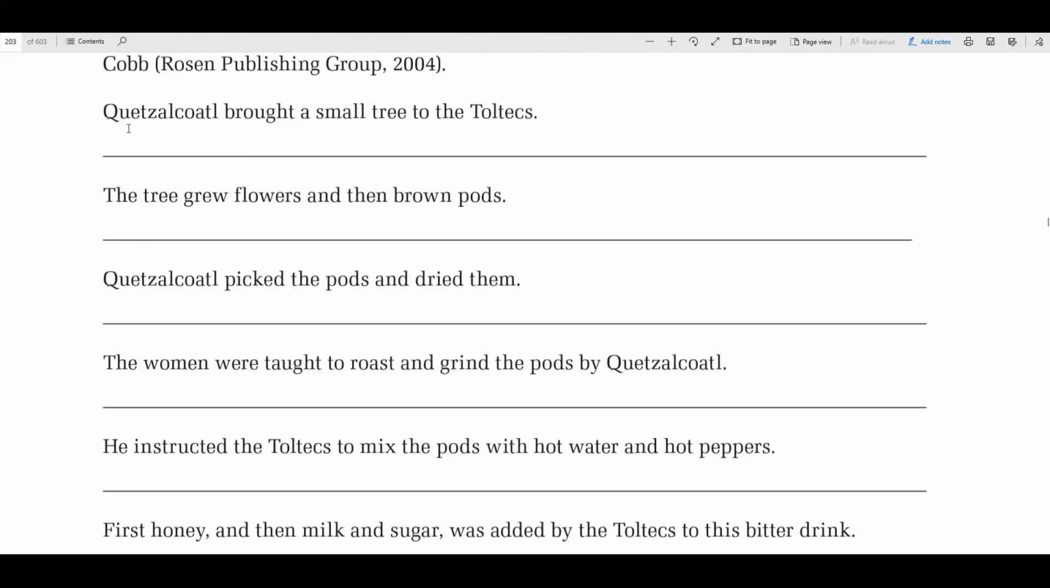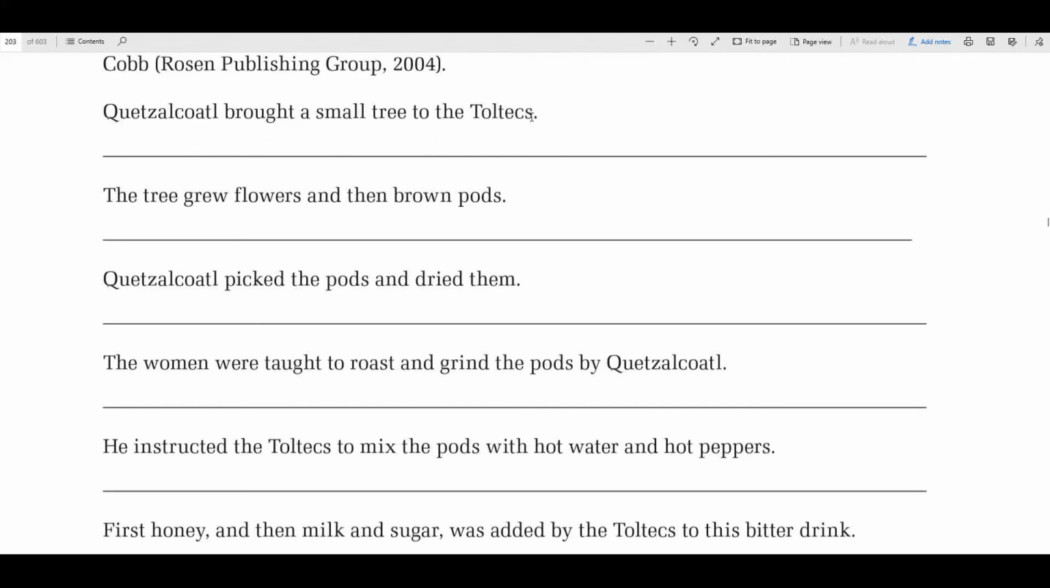Okay, so Quetzalcoatl brought a small tree to the Toltecs. Okay, brought is our verb. Now I'm going to need some help on this one because I'm not real sure about active and passive. I know there's a particular way that you can tell, but I cannot remember what it is. I'm going to have to find out. Okay, so this is your verb. This is your subject, and I believe this is active because this is saying that the subject Quetzalcoatl brought. They did it, so that means we'll have to rewrite it in passive.